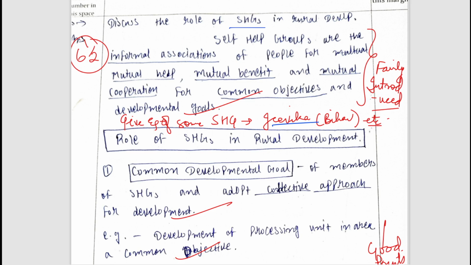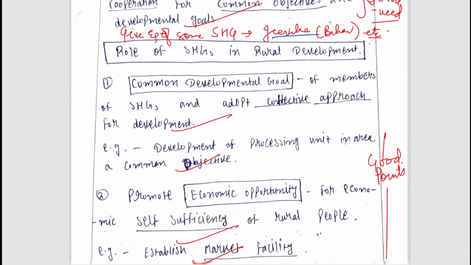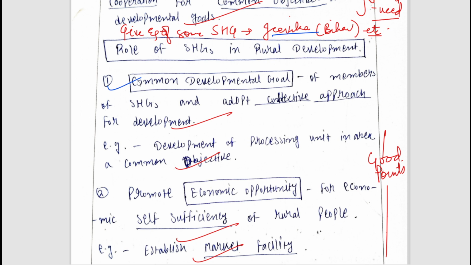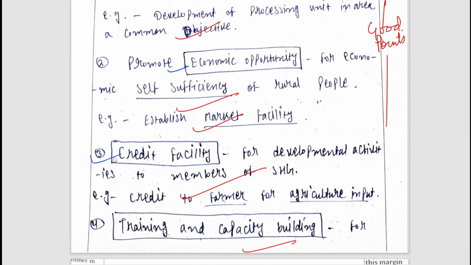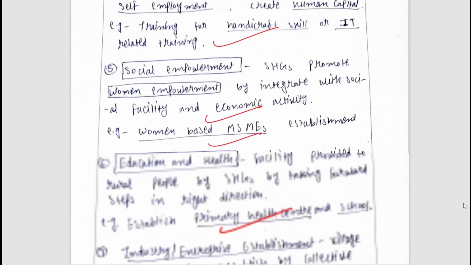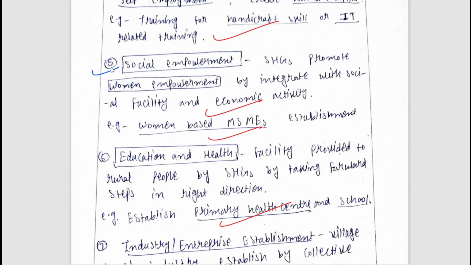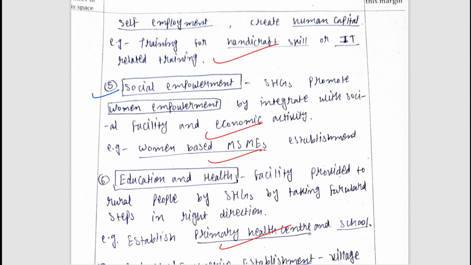Now, what is the role of self-help groups in rural development? Obviously, first of all, it leads to common development; there is a collective approach to development. It promotes economic opportunity: opportunities of credit facilities, training and capacity building of its members, and social empowerment. Especially whenever we talk about self-help groups, we always integrate women empowerment, because self-help groups have highly helped women in their employment. For example, Kudumbashree in Kerala.